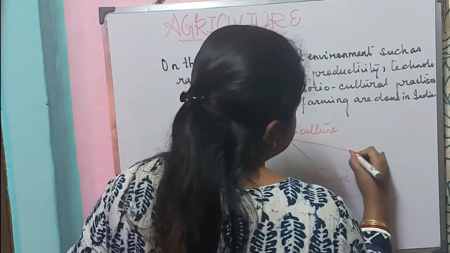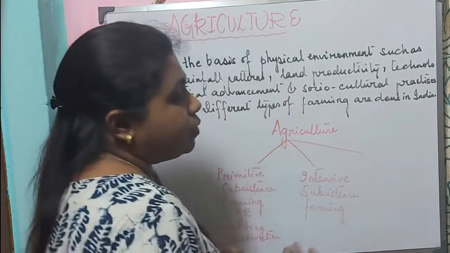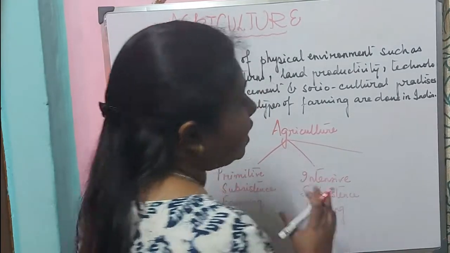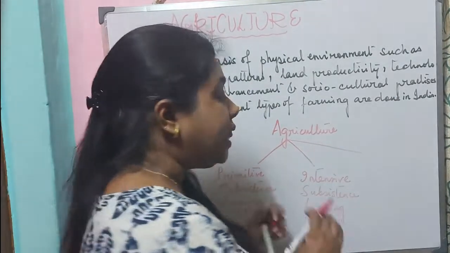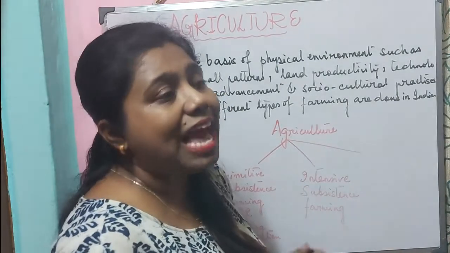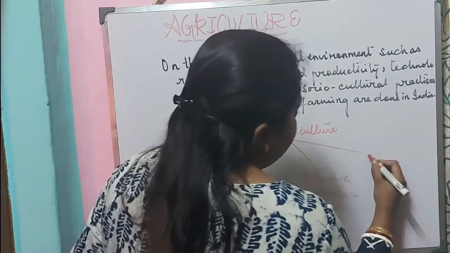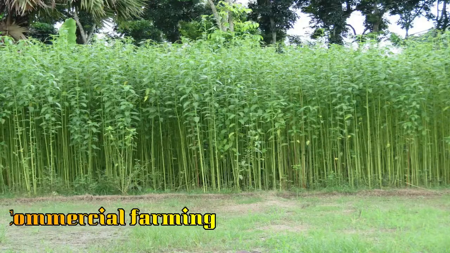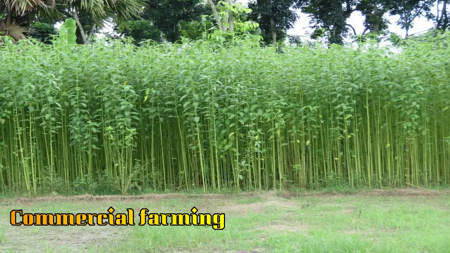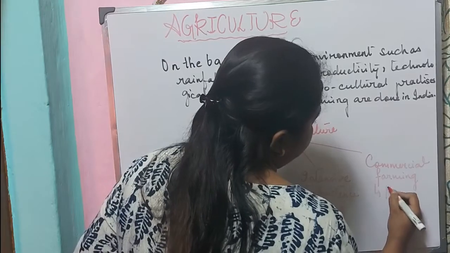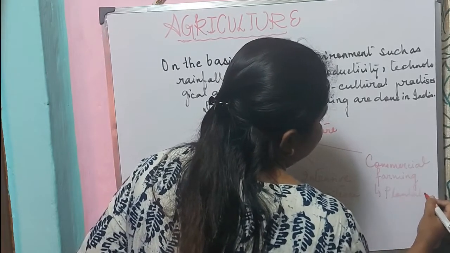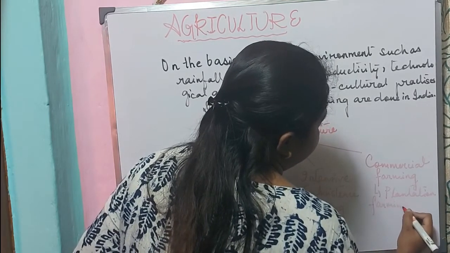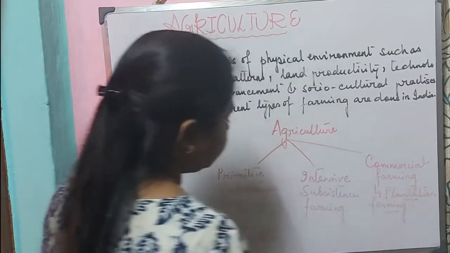But nowadays we can see that farmers in rural India are not only cultivating for their own consumption, but also using the surplus products and selling them in the market. And the commercial farming, where profit maximization is the main aim, which includes plantation farming, which is a very famous type of farming in India.